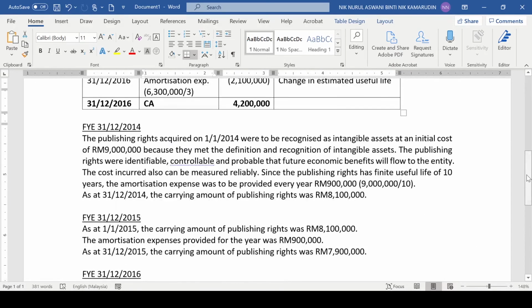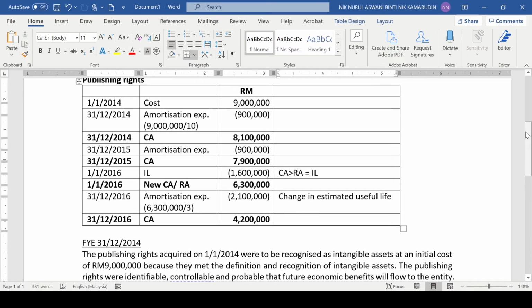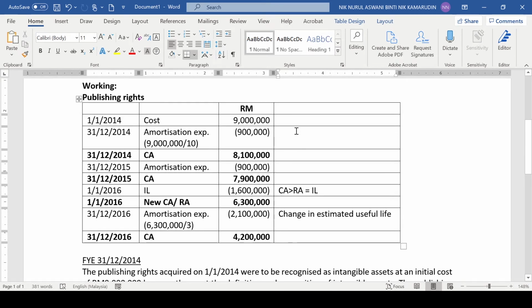You cover everything. If you are required to prepare the journal entry, then you prepare the journal entry. So what will be the journal entry for the amortization expense? Debit SOPL, credit accumulated amortization, same amount.